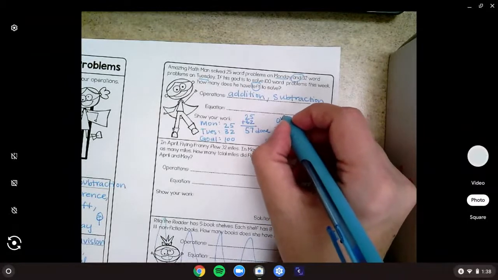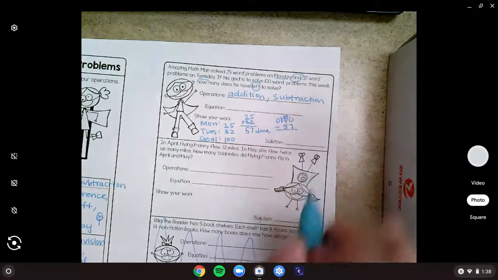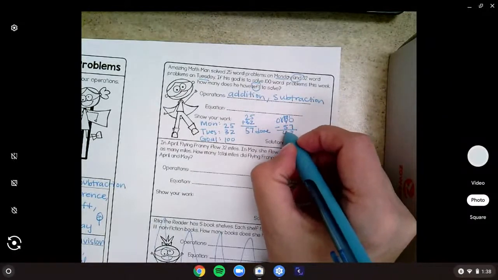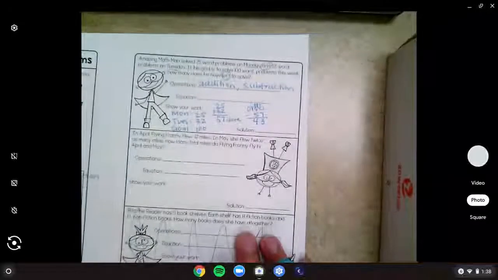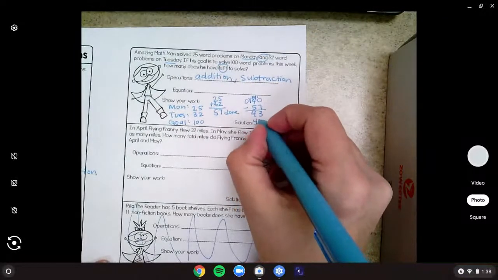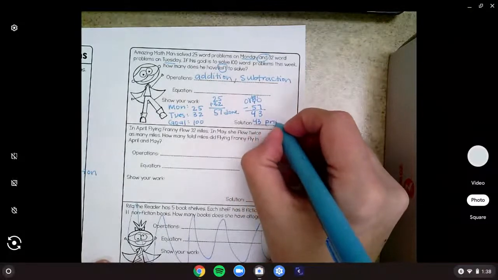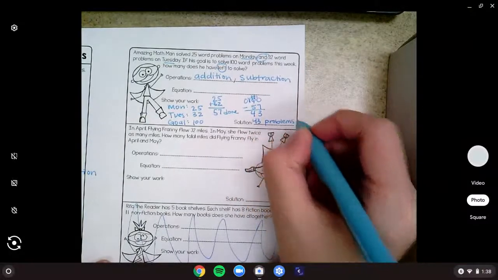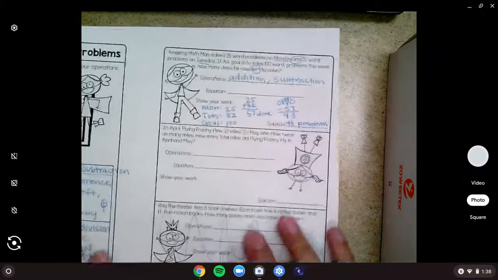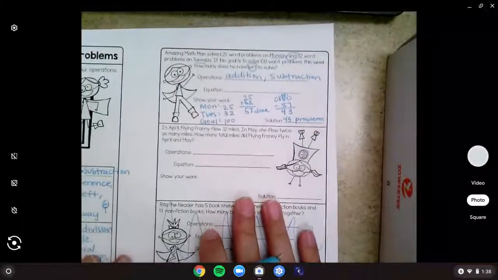Need to do some borrowing here. 10 minus 7 is 3. 9 minus 5 is 4. 0 minus nothing is 0. So then we know from his 100 goal, he's done 57. He has 43 problems left.